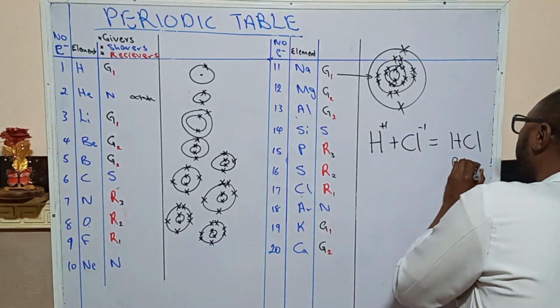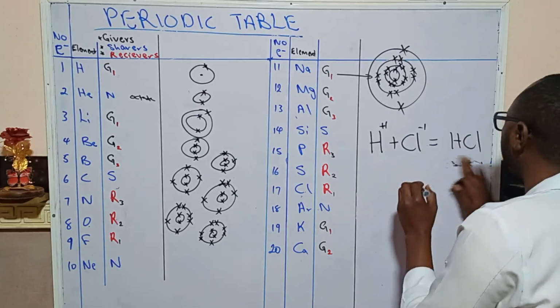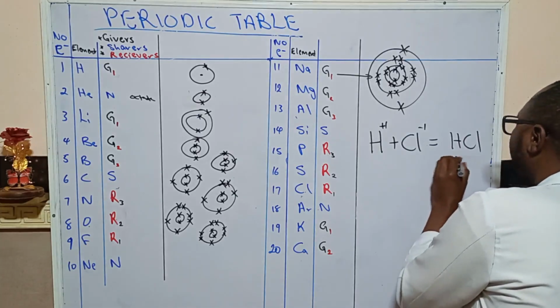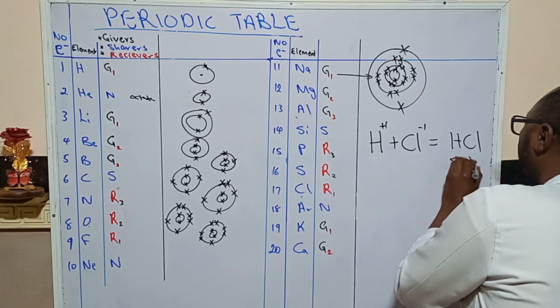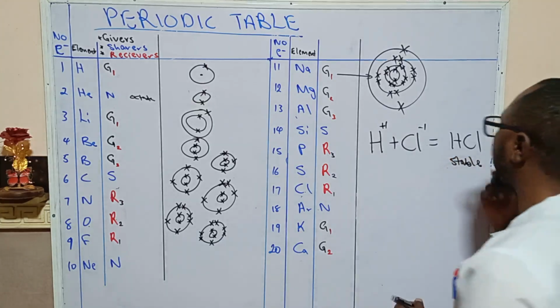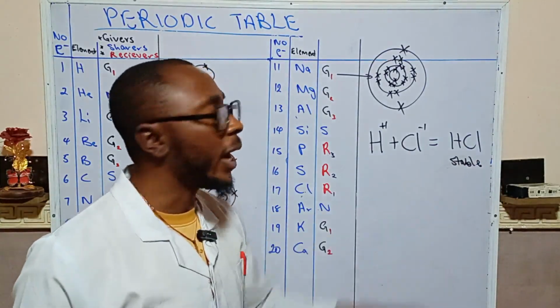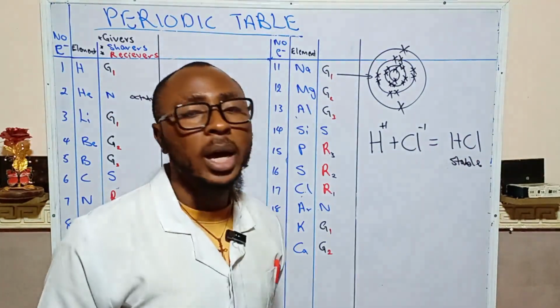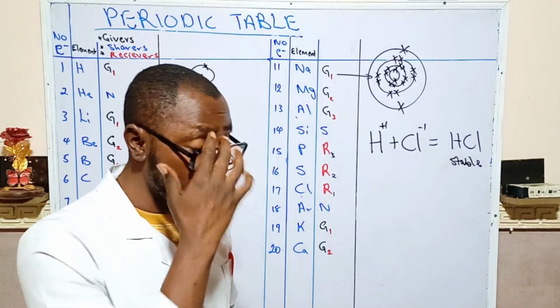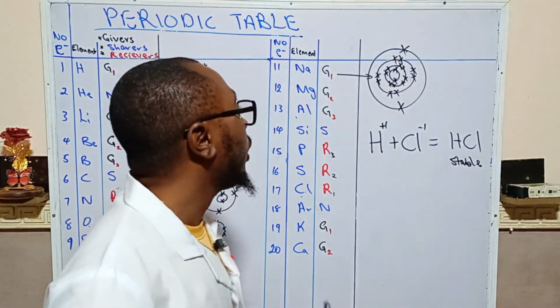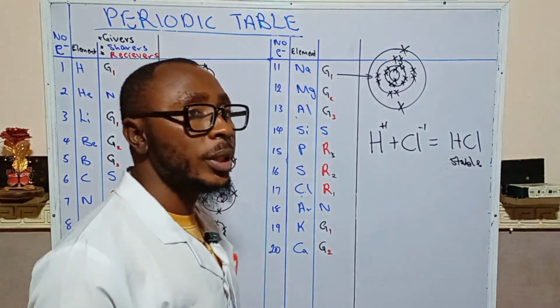They are now in a more stable form as hydrogen chloride. So this is actually what happens in that scenario.